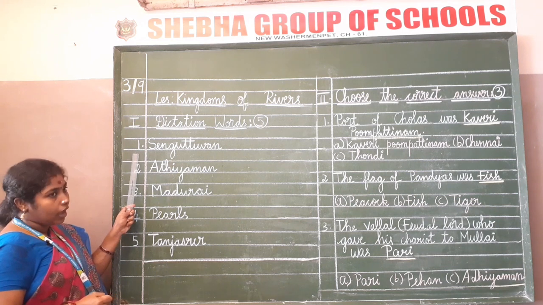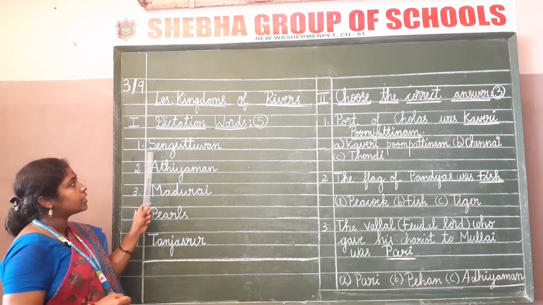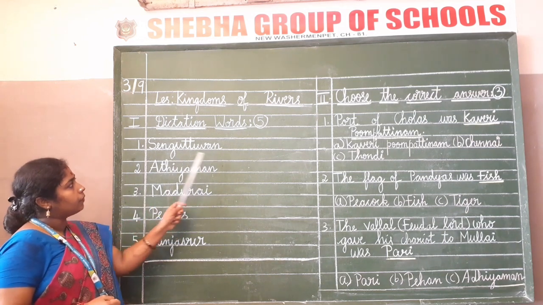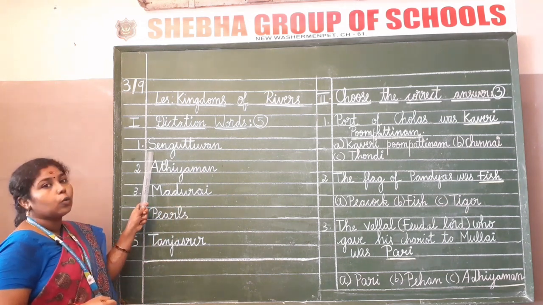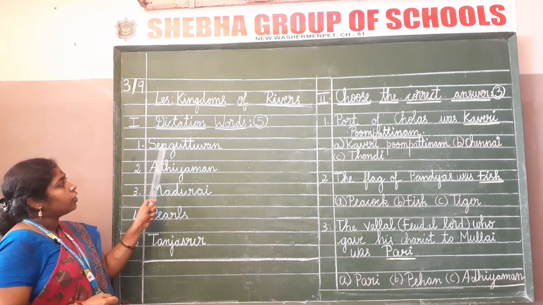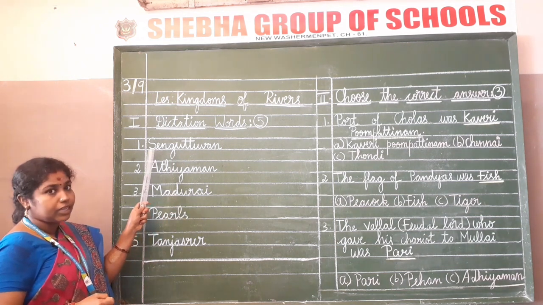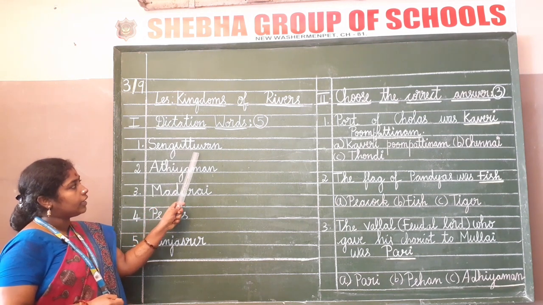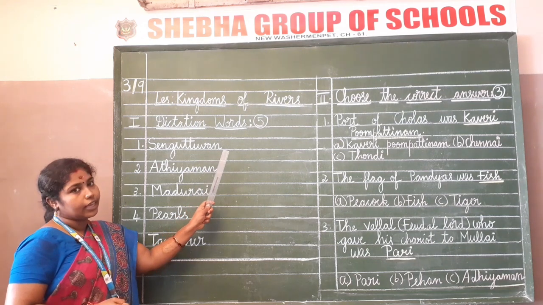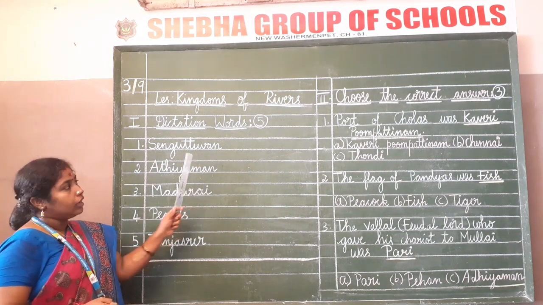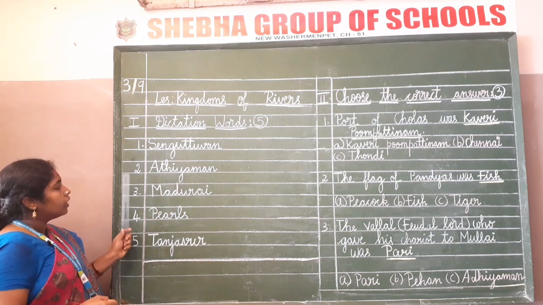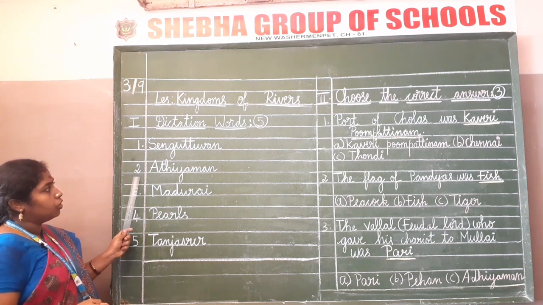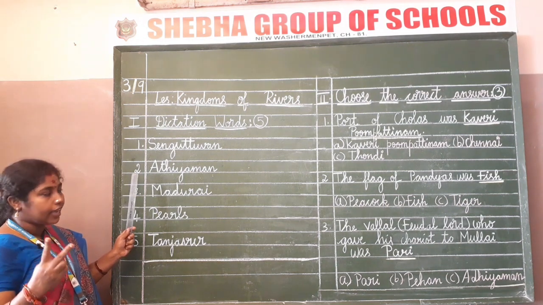Put the number 1 and the first word is Senguttuvan. What is the word? Senguttuvan. You have to start the letter with the capital. Senguttuvan. Let me spell it. Senguttuvan. Leave the second line. Leave the line and write the number as 2. We are going to write the second word.